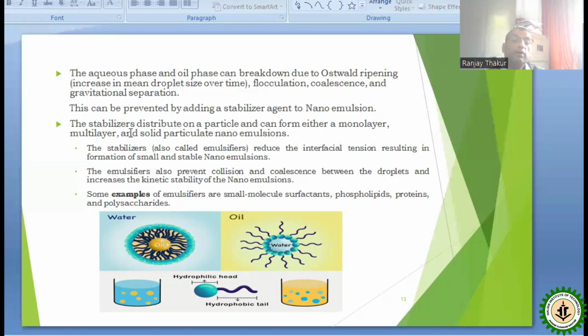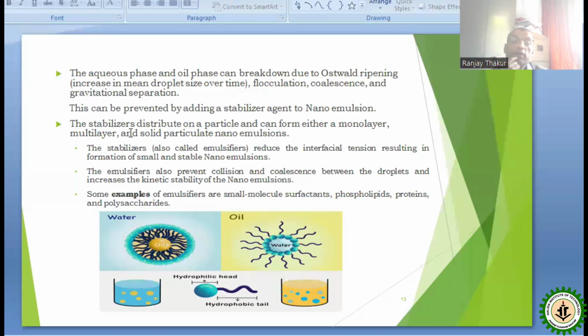The stabilizers distributed on a particle can form either a monolayer, multilayer, or solid particulate nanoemulsion. That is a property of lipids forming different types of layers. Micelles are also formed, and for all that formation, the nanoemulsion plays an important role in keeping things adhered, mainly in fats and oils. Both the aqueous phase and oil phase are present, and it keeps them held together.